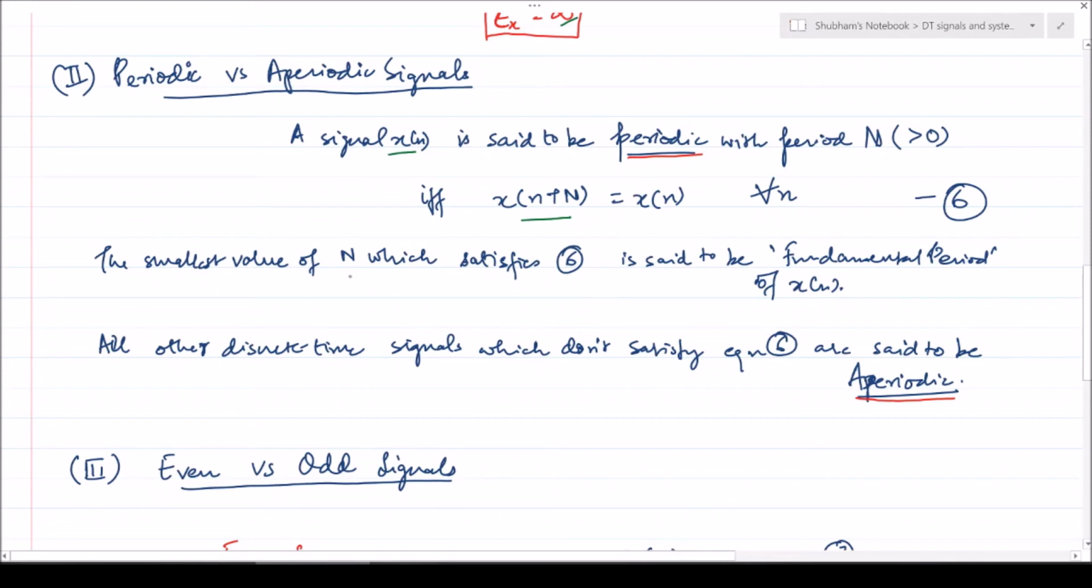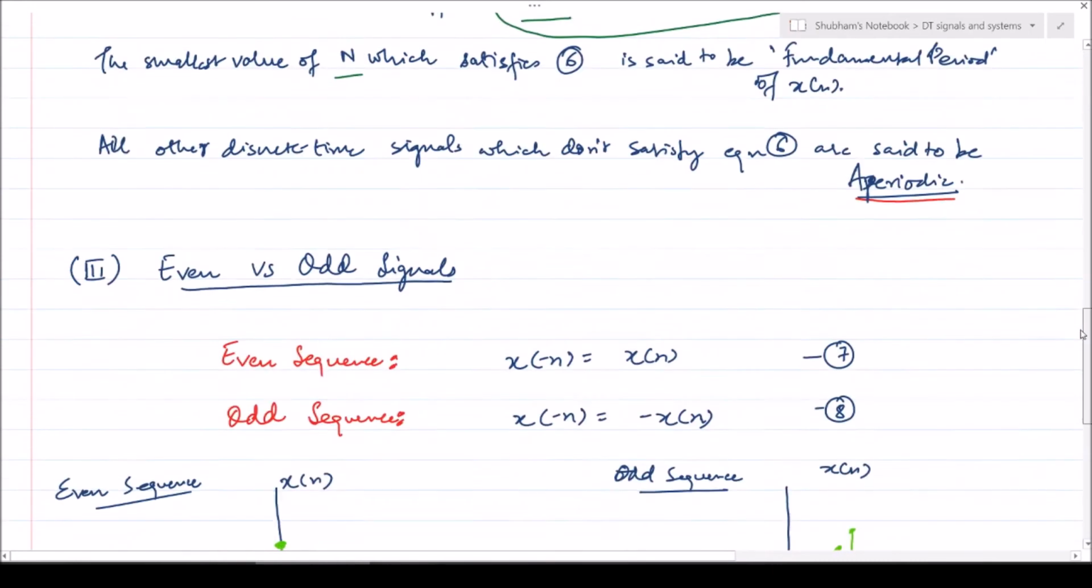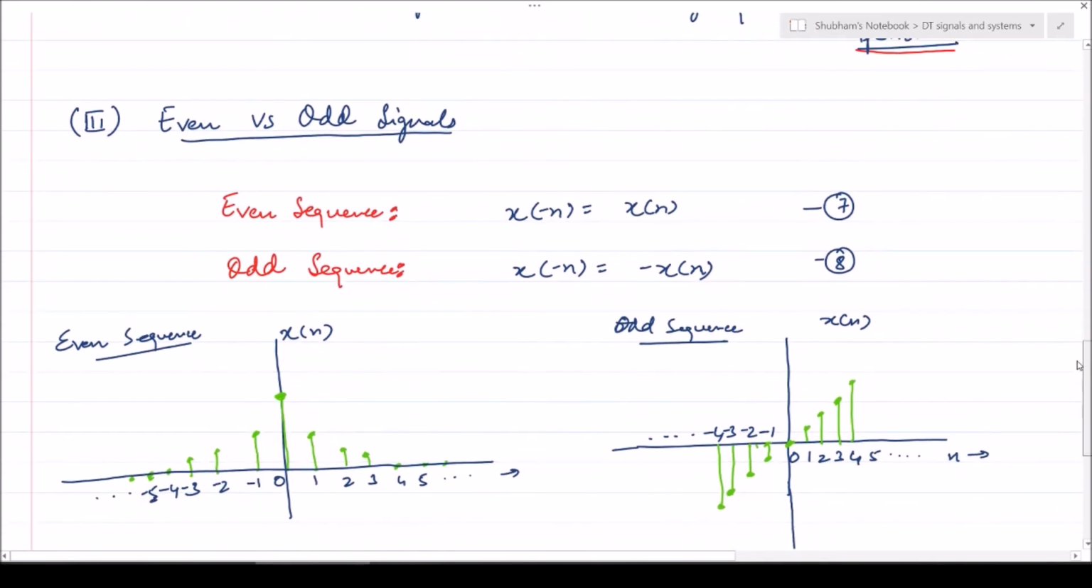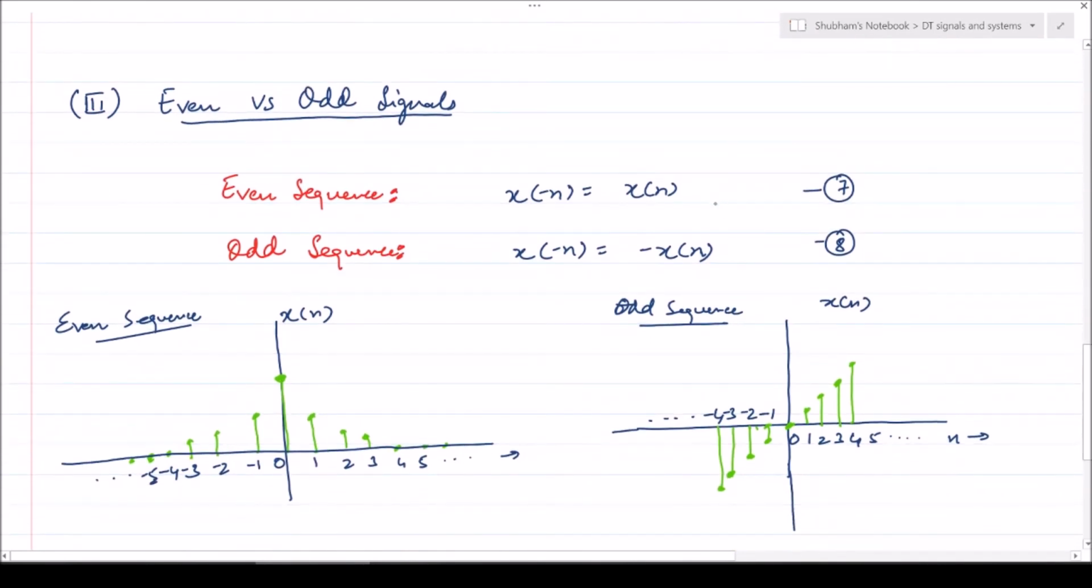The smallest value of N for which this equation is satisfied is said to be the fundamental period of x[n]. All other discrete time signals which don't satisfy equation 6 are said to be aperiodic. Now we will see the classification based on the symmetry of the signal.